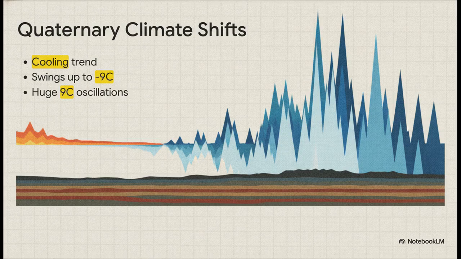Between 5.4 and 3.5 million years ago, temps were just 1 degree Celsius above present day. But flash forward to 600,000 years ago, they plummeted to 9 degrees below. And the most crucial takeaway here is that these temperature swings actually became much more extreme over time. Early on, the planet was only fluctuating by about 1 degree, but later, Earth started seeing these massive 9-degree oscillations.